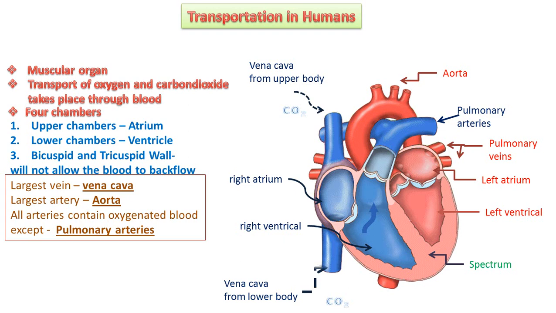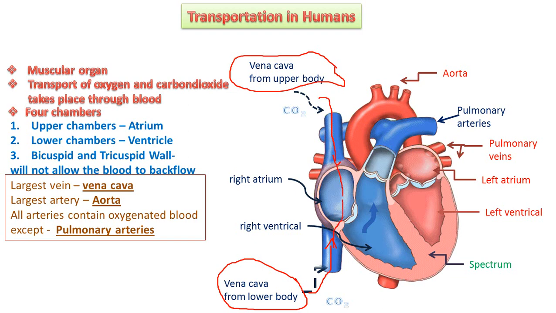So this is the upper part and this is the lower part. It collects the impure blood, which is passed into the heart, reaching the right atrium, and from the right atrium the blood flows to the right ventricle.